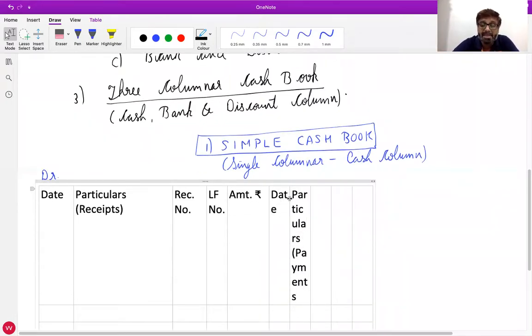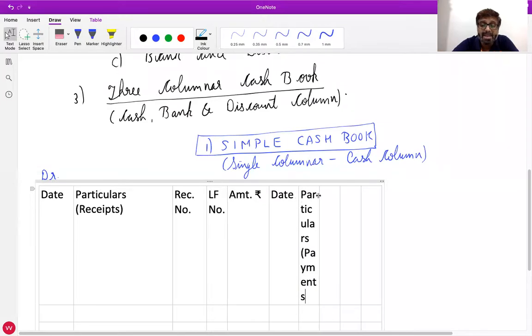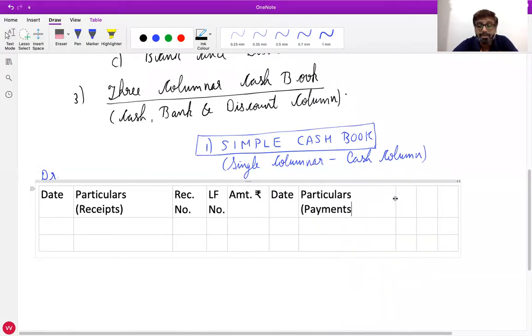Debit side is the receipt side. All of you repeat: debit side is the receipt side. Credit side is the payment side. Everyone repeat: credit side is the payment side. Okay, credit side is the payment side. Everyone okay with this?